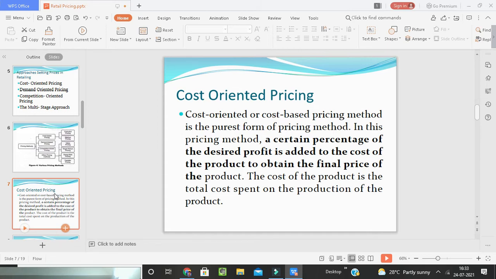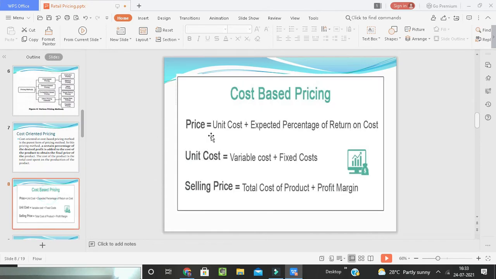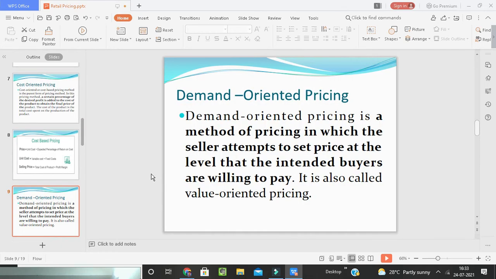So the cost of the product is the total cost spent on the production of the product. If you see here, the price is unit cost plus expected percentage of the returns on cost. So the selling price is nothing but the total cost of the product plus profit margin. They will add that in itself. The margin comes according to that.